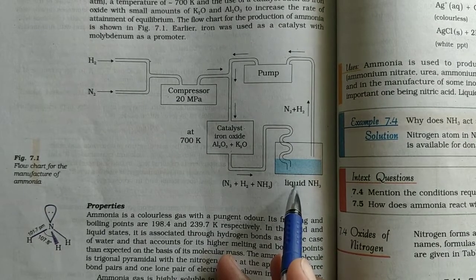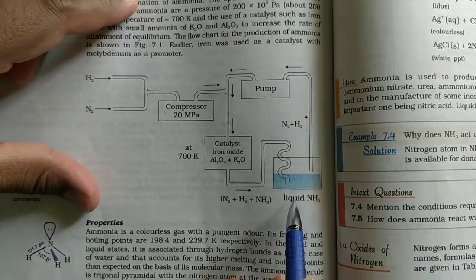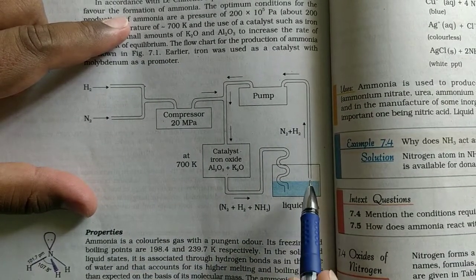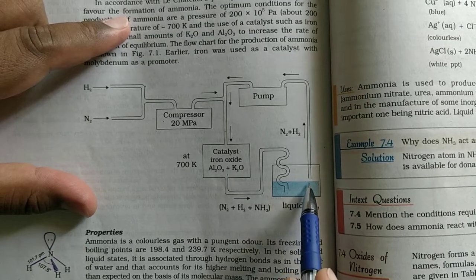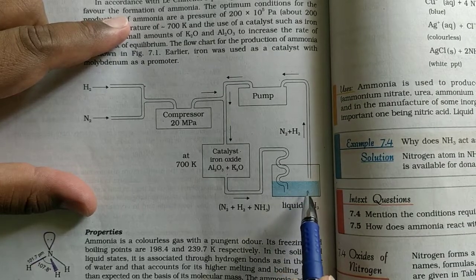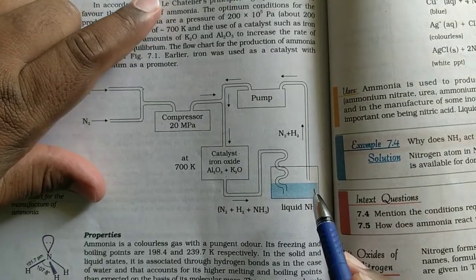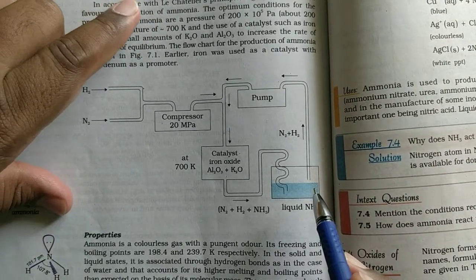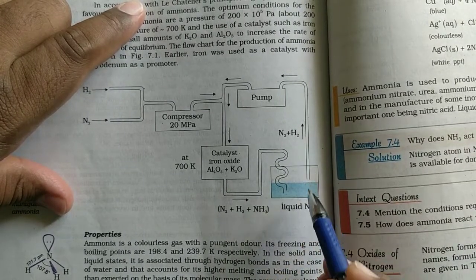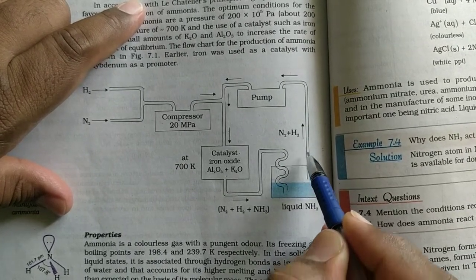It is a reversible reaction, na? NH3 again can be converted to nitrogen and hydrogen. So, even at this high pressure, a slight amount of ammonia again changes to nitrogen and hydrogen. That nitrogen and hydrogen, which is formed from liquid ammonia by the reversible reaction, is the unreacted gases. They will be sent into this tube.